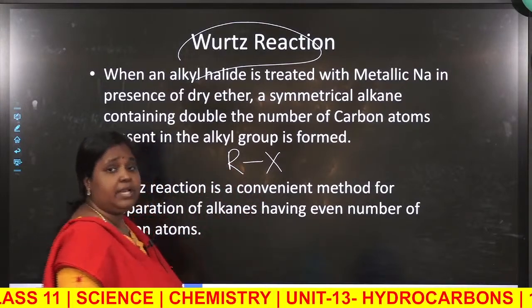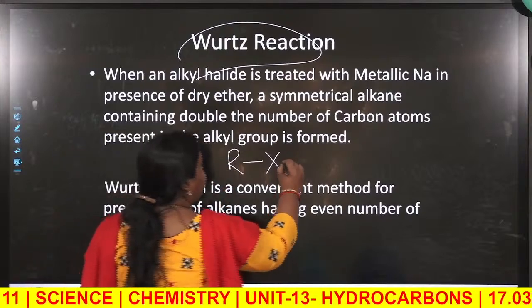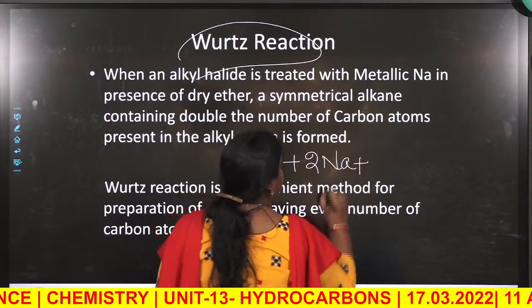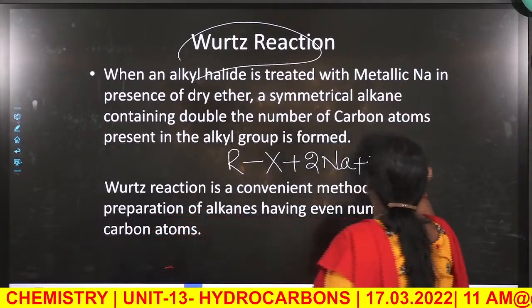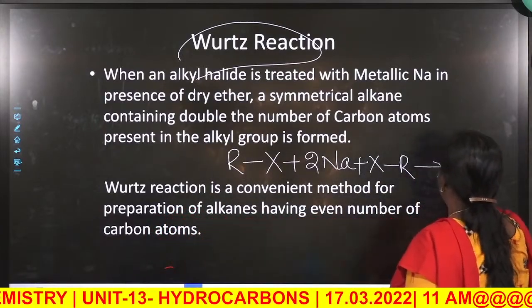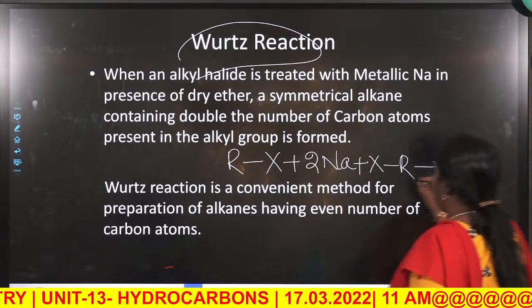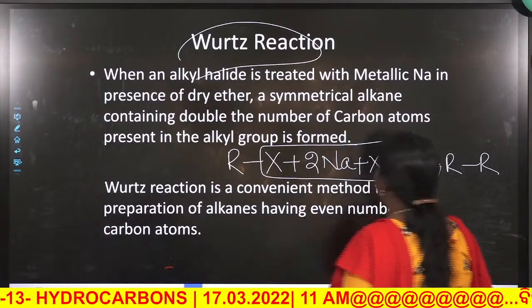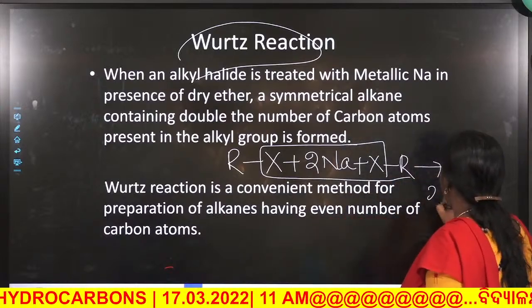So what I am telling is, alkyl halide reacts with metallic sodium, 2Na, to give you alkane. Mark here, what is the byproduct? Your byproduct is 2NaX.